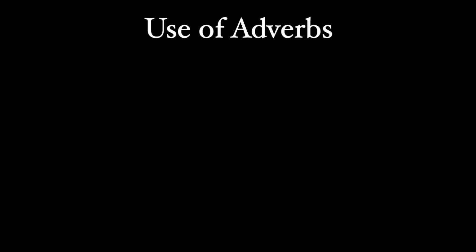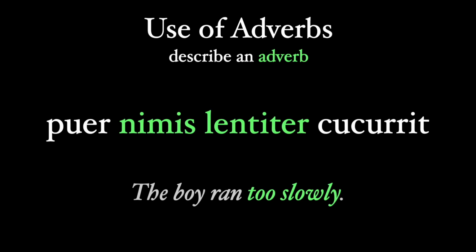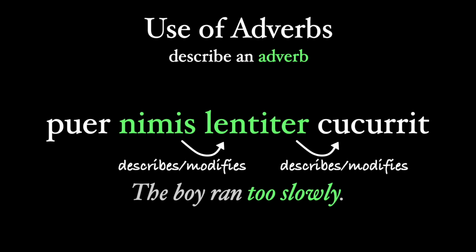And if adverbs can modify other adjectives, and since we can form adverbs from adjectives, and keep up with me here, it stands to reason that adverbs can also modify other adverbs. Puer nimis lentiter concurrit. The boy ran too slowly, where our adverb nimis modifies the adverb lentiter, which itself modifies the verb. This is not as common a use of the adverb, but it's still something that you'll see here and there. So let's do a quick recap.